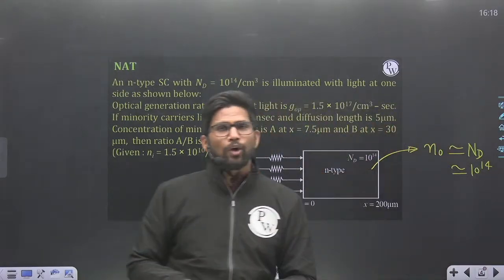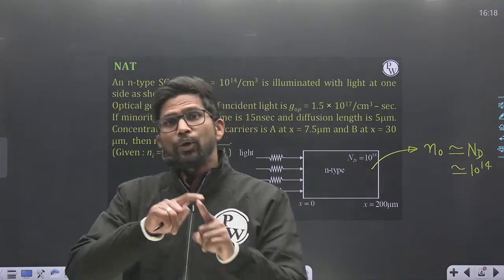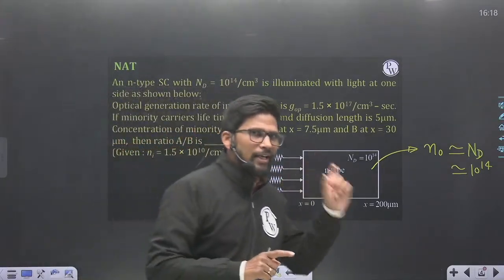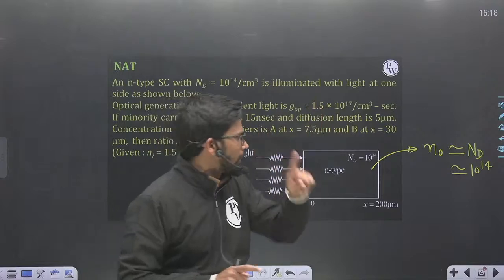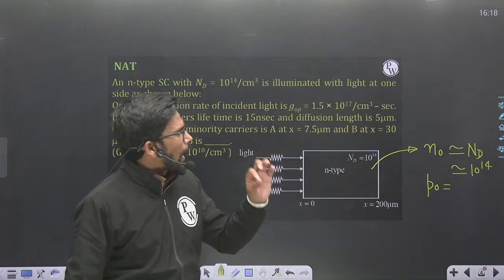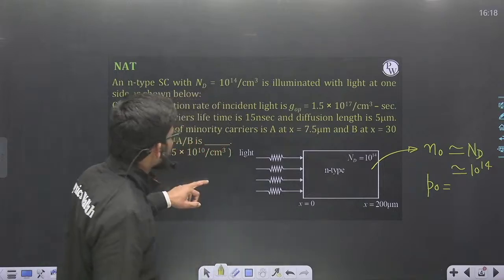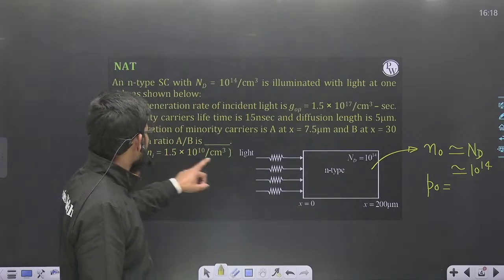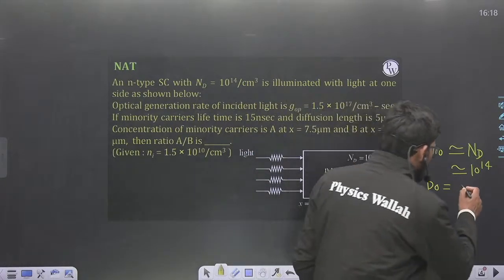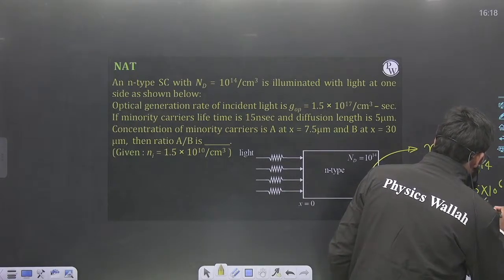And at thermal equilibrium, I can use the mass action law. When optical illumination is there, you cannot use the mass action law. You can use the mass action law only at thermal equilibrium, when there is no optical illumination at all. So p0 is equal to ni squared upon n0, that is Nd. Ni is given as 1.5 into 10 to the power 10. So 2.25 into 10 to the power 20 upon 10 to the power 14 is 2.25 into 10 to the power 6 per centimeter cube.